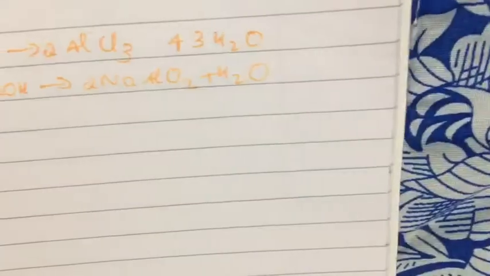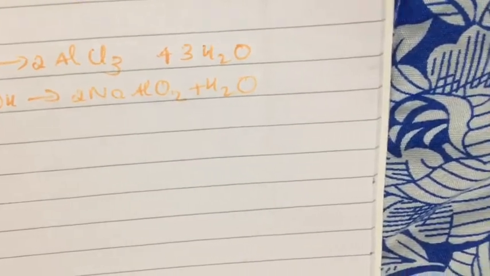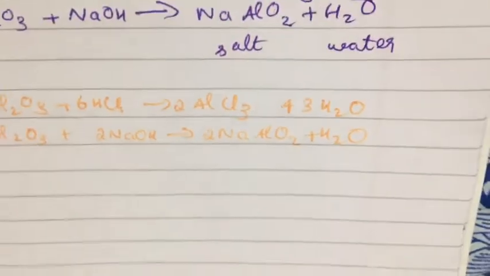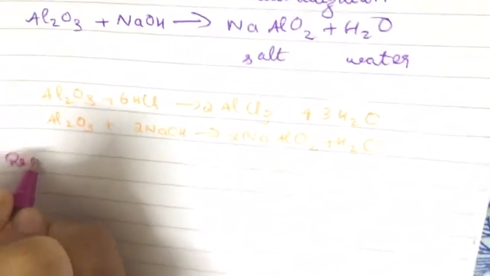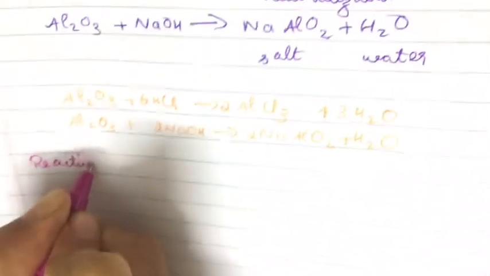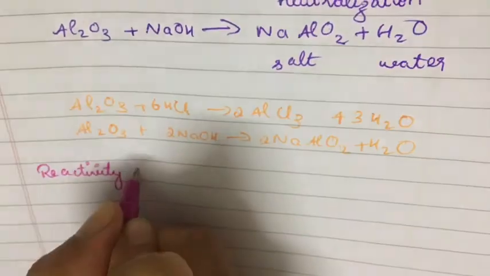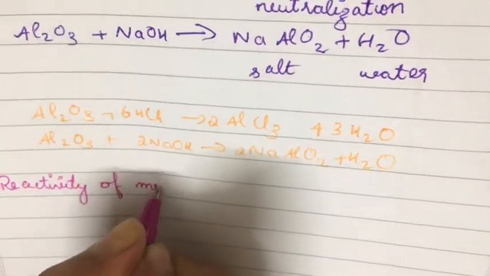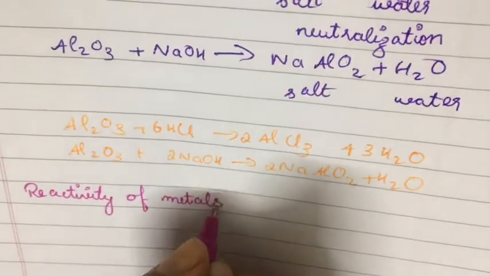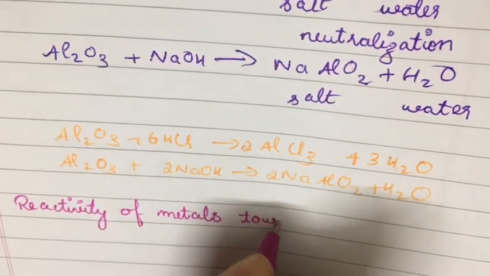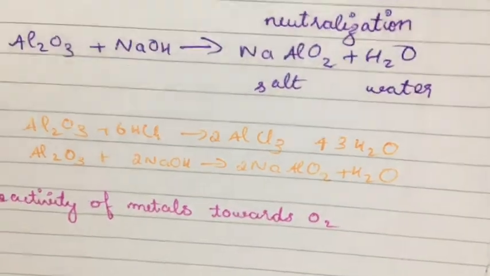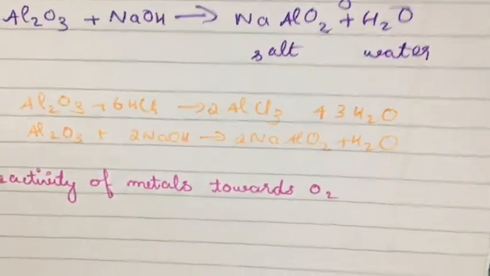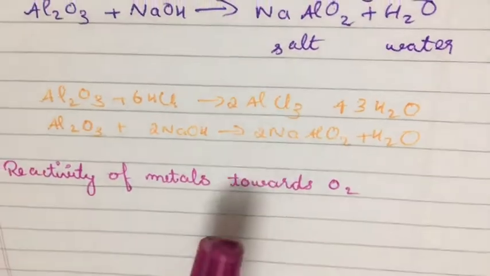Next is the reactivity of metals towards oxygen. So now let us look at the reaction of these metals with oxygen. You have studied the reaction of metals with oxygen, that is the combustion reaction.